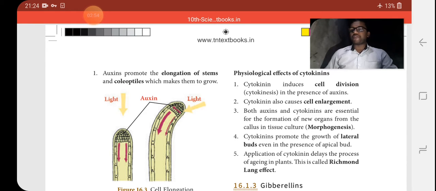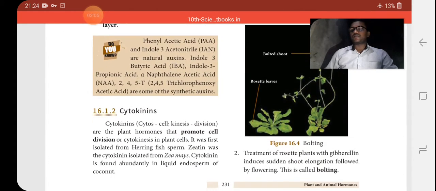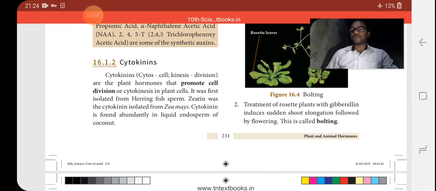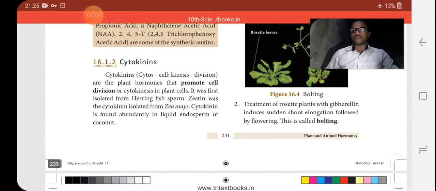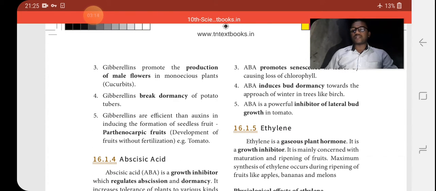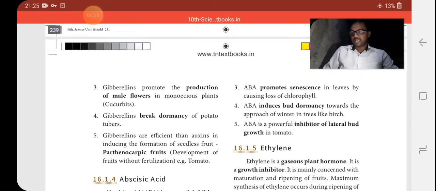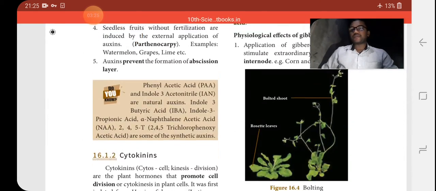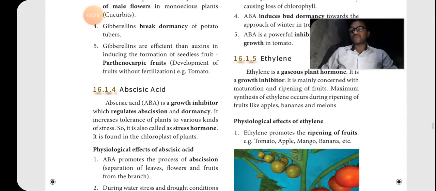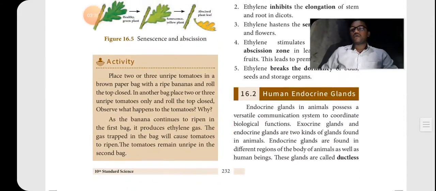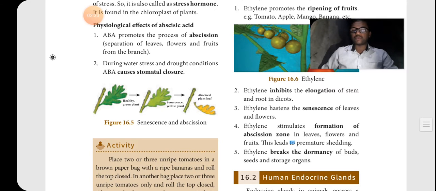And the Richmond-Lang effect: application of cytokinin delays the process of aging in plants. So this is also asked for 2 marks. Then bolting, very, very important, 2 marks in gibberellin. So in the physiological effect of auxin, cytokinin, gibberellin, some 1 mark and 2 mark questions are also there. Anyway, in the plant hormones, all five hormones are important. Of these, gibberellin, abscisic acid and ethylene, these three are asked in book back questions. The other two are also important, we should study. So all five hormones are very, very important.